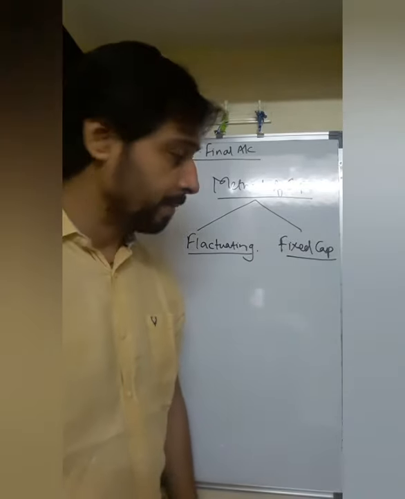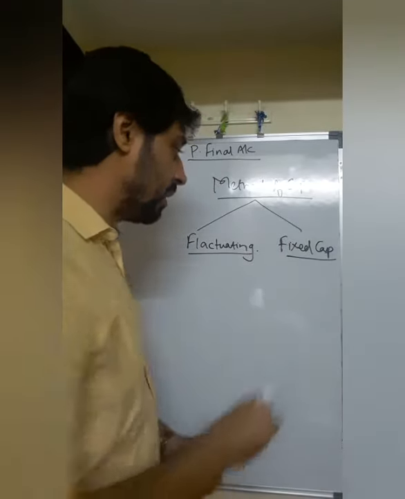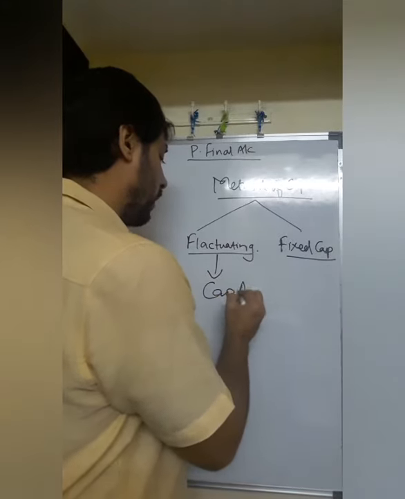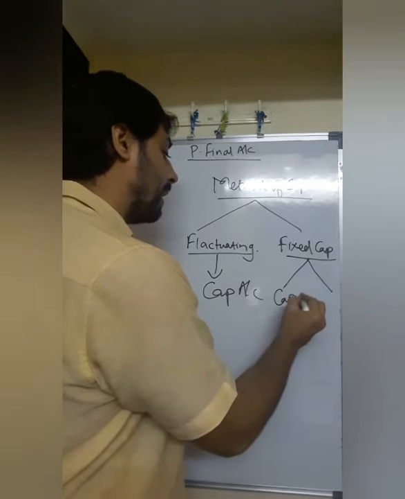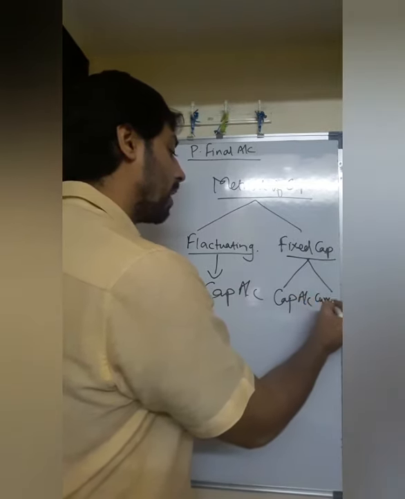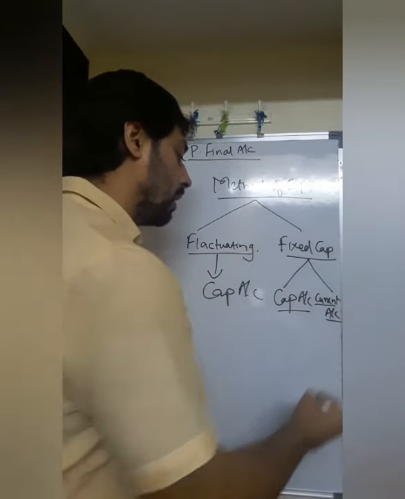Capital fluctuates. Whereas fixed capital means what? Under fixed capital, you do not prepare only one account, the capital account. In the fixed capital method you will prepare the capital account as well as one more account, which we call the current account. We call it the current account: capital account and current account.